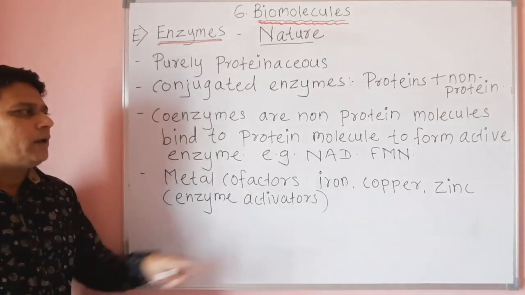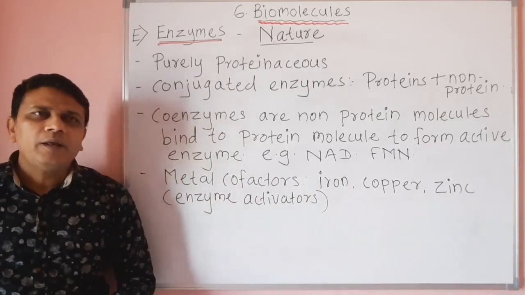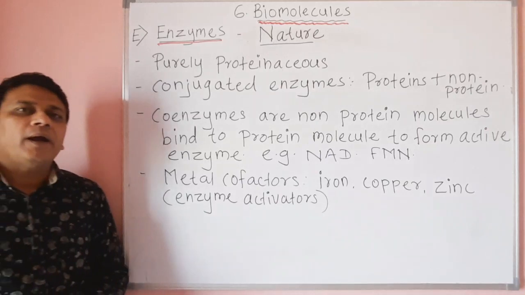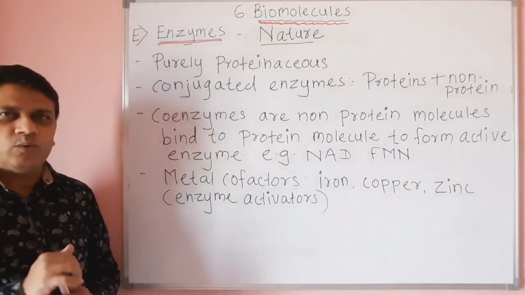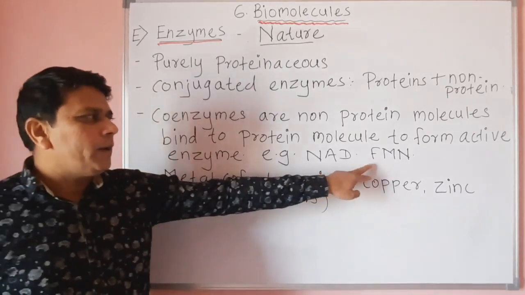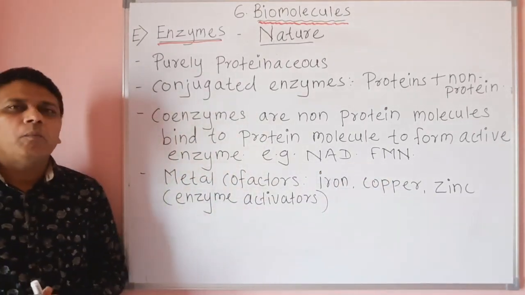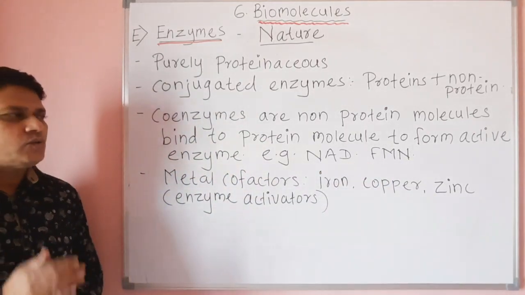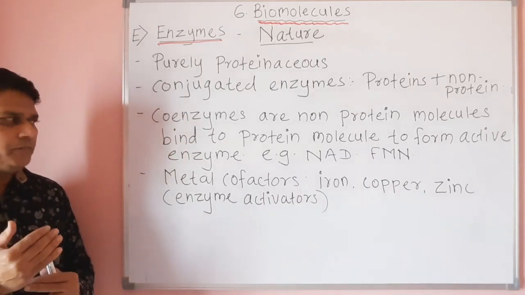For example, NAD. Now NAD means nicotinamide adenine dinucleotide. It is one of the coenzymes. Then FMN means flavin mononucleotide. So these are the coenzymes.